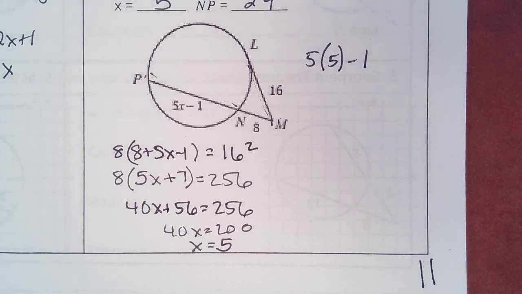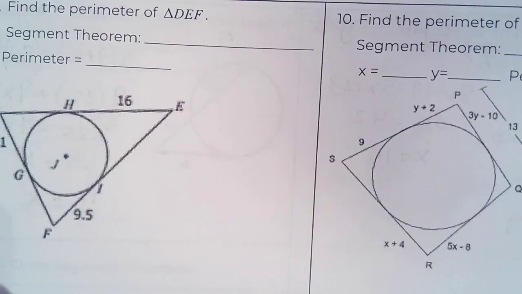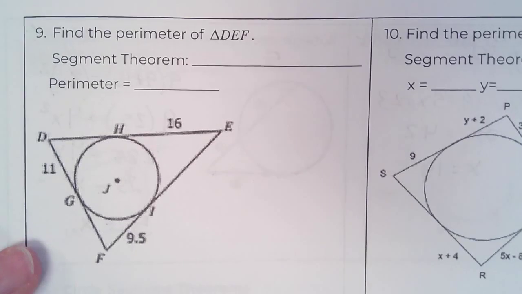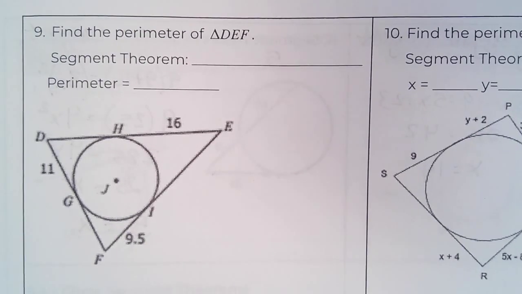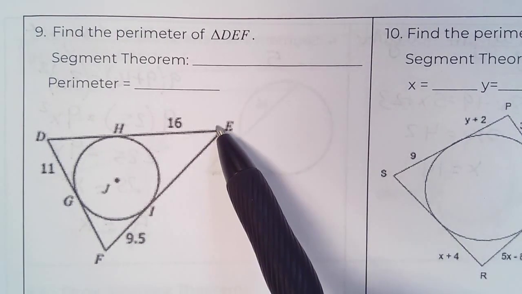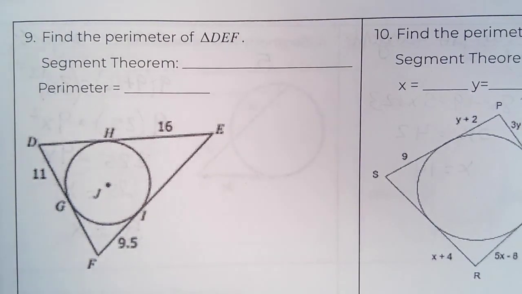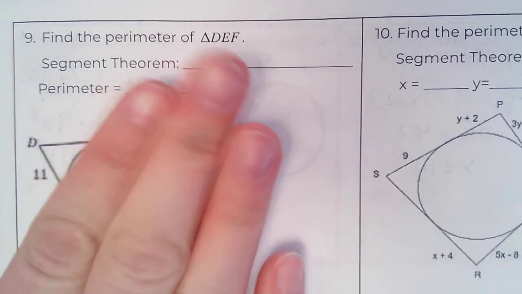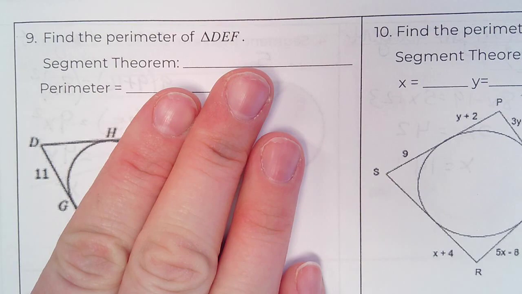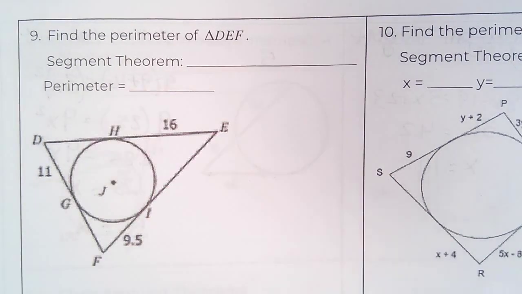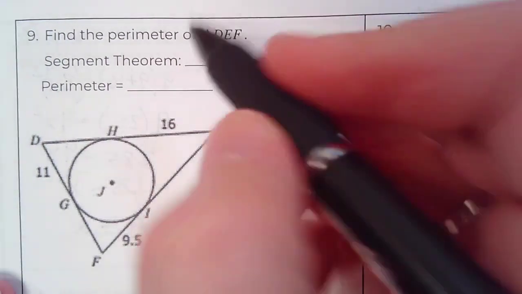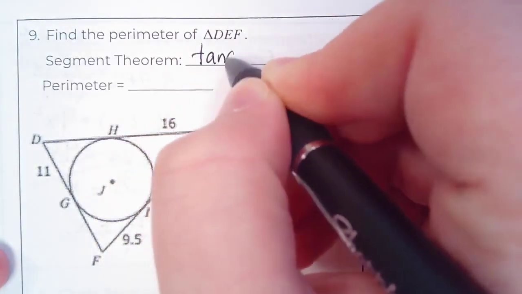Okay, the last ones. These ones are finding perimeter of a triangle. So we have DEF, a triangle that is all the way around a circle. This triangle is made up of, if I kind of ignore all of that, multiple tangents. So we'll be using the tangent theorem.